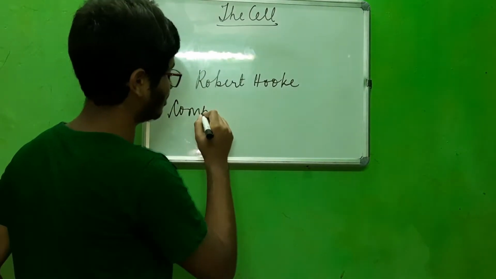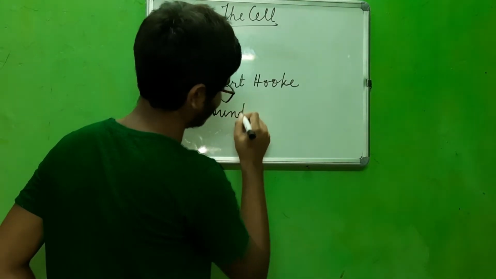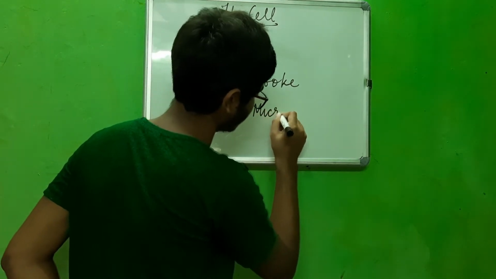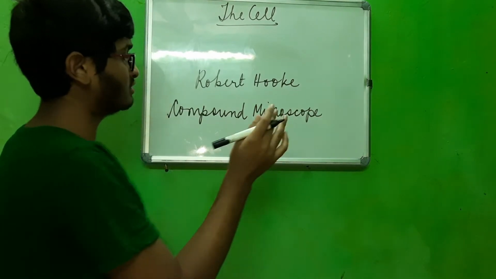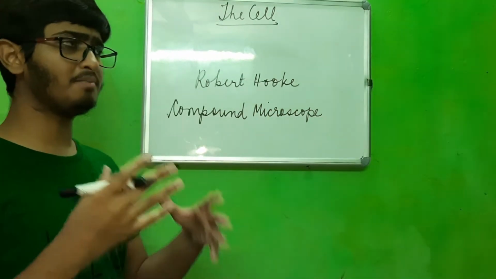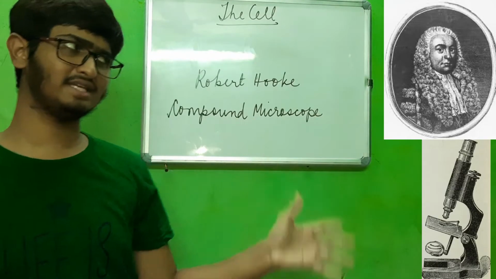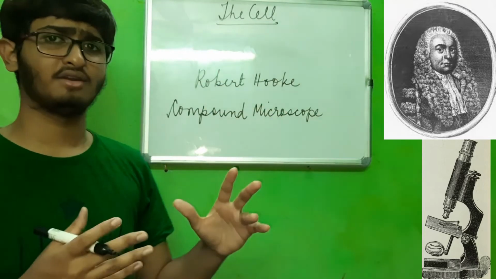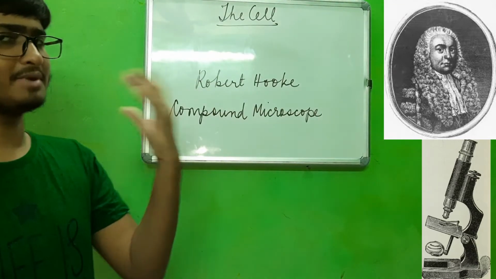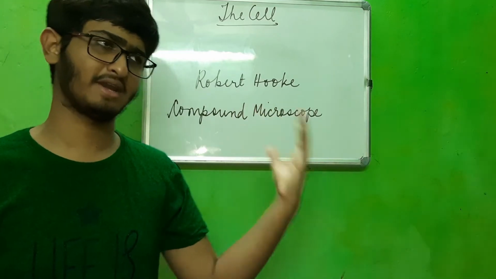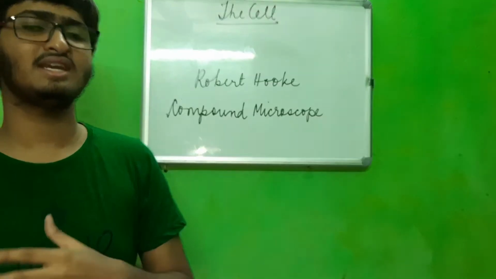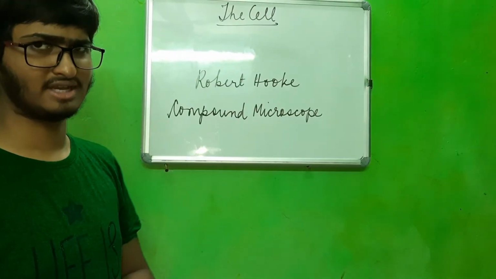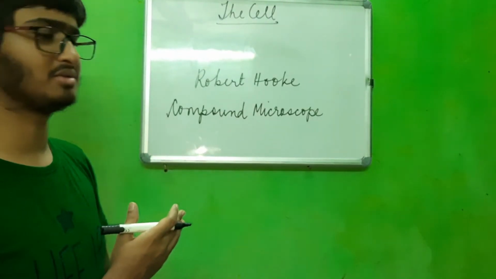This is known as the compound microscope. Alongside you can see who Robert Hooke was and the apparatus invented by him. It looks like the one we used to see in our science laboratories.